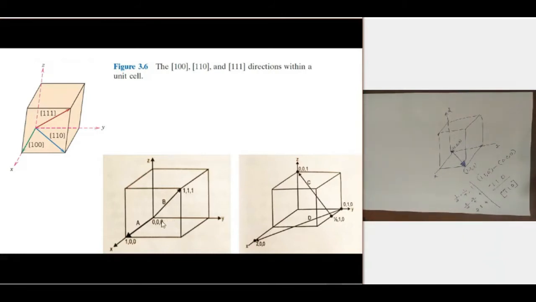Here is 0, 0, 0 and 1, 1, 1. For the direction A, the starting point is 0, 0, 0 and the ending point is 1, 0, 0.